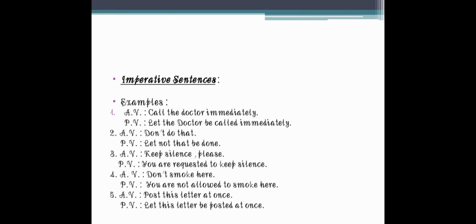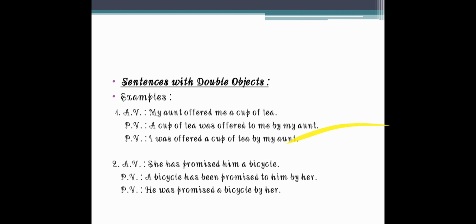So we can also write like this: you are requested to keep silence. Don't smoke here means it is not allowed to smoke here. So if we change the sentence into passive voice, it would be you are not allowed to smoke here. So these are some of the imperative sentences.